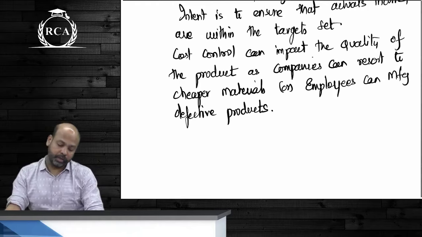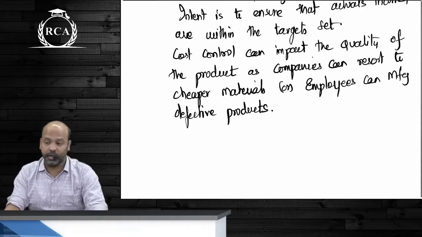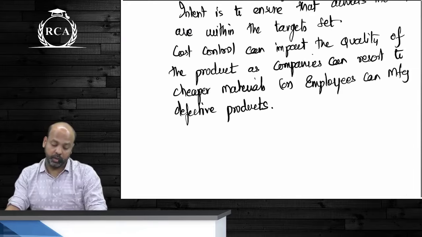Cost control can impact the quality of the product as companies can resort to cheaper materials, guys, or employees can manufacture defective products.